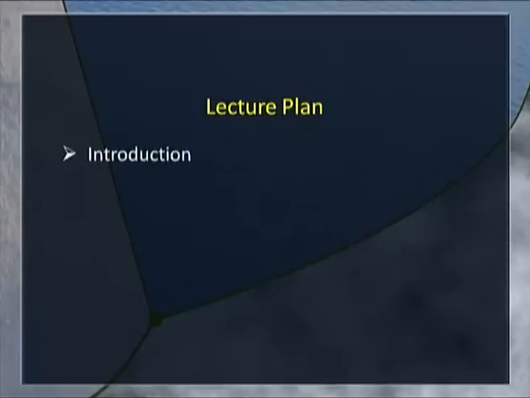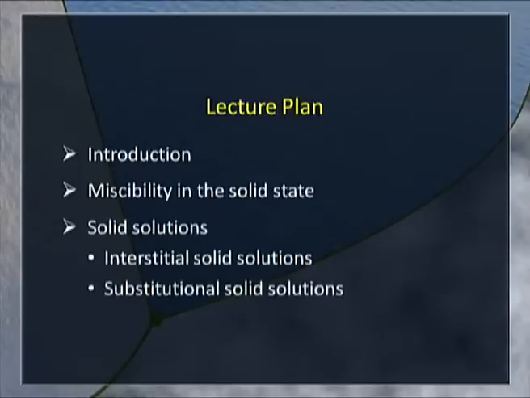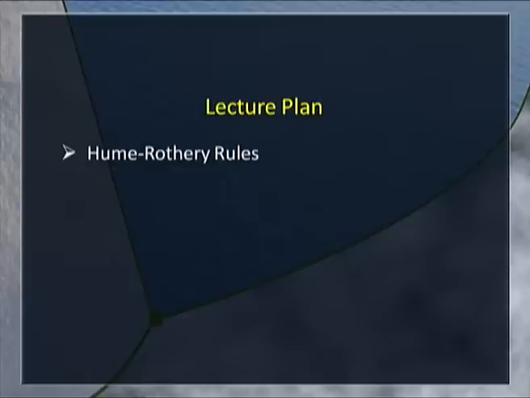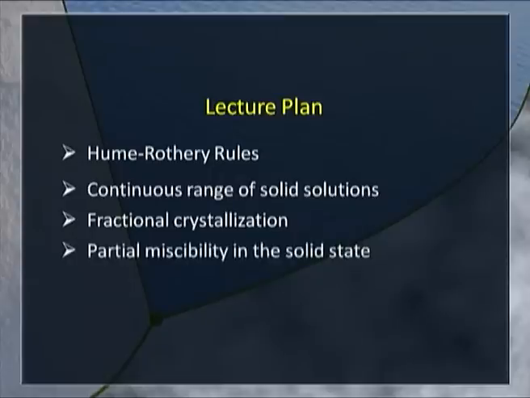The lecture plan today goes like this. I'll introduce the subject, where we talk about miscibility in the solid state. The result of it is the formation of solid solution. There are two types of solid solutions: interstitial solid solutions and substitutional solid solutions, along with the Hume-Rothery rules. It is possible to get a continuous range of solid solutions, and we'll discuss some systems based on this. Finally, fractional crystallization, and a few words about partial miscibility in the solid state, concluding with a summary.